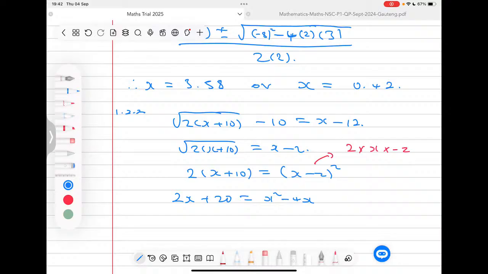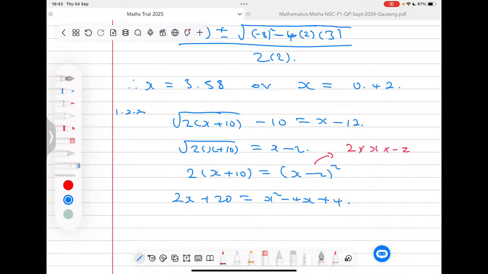And then the last thing that you do to get the last term is to square the negative 2 here. So you basically say negative 2 squared, and that should give you a positive 4. So that's a shortcut for squaring it. Otherwise, the other way of doing it, which is going to be long and you should avoid, because it's going to take a lot of your time, is that you can multiply this thing twice by itself and expand this. But you'll need more steps there. I'm not sure if that's a good idea.